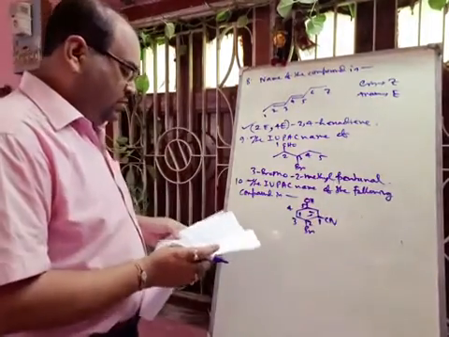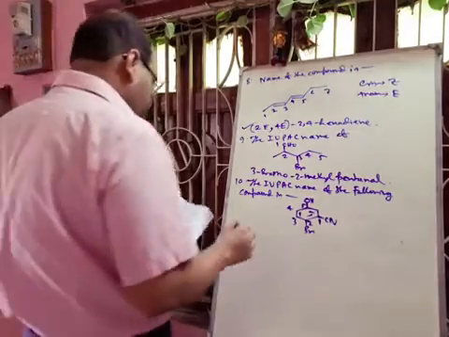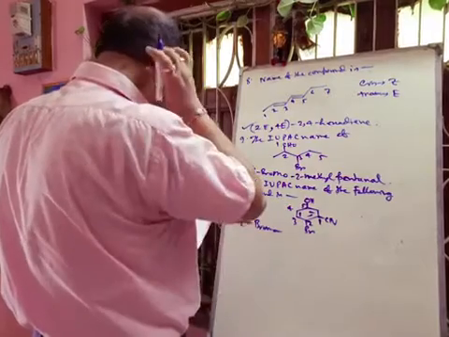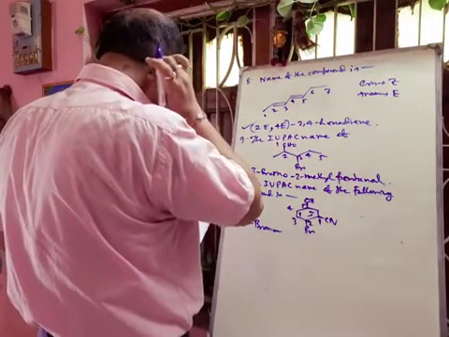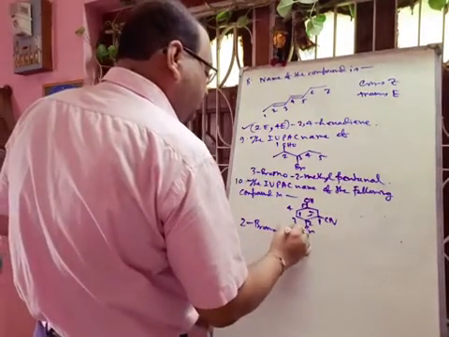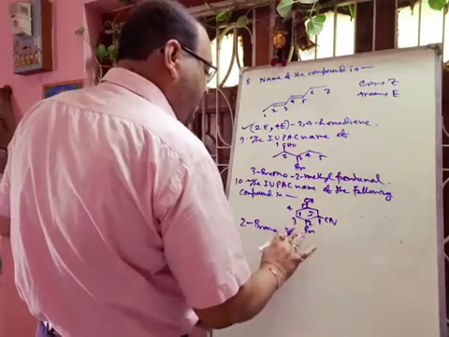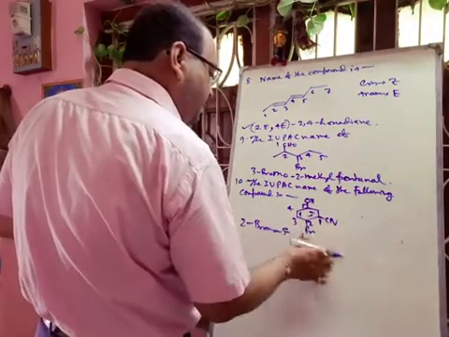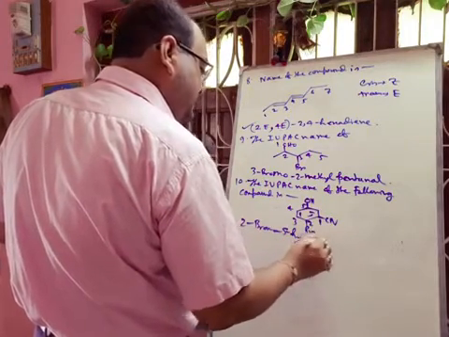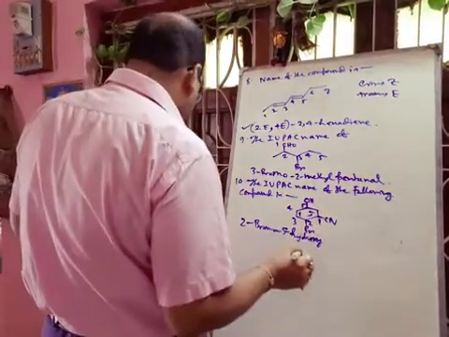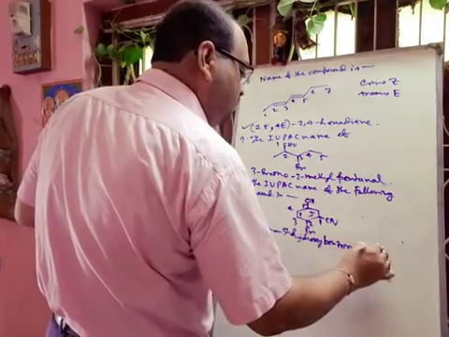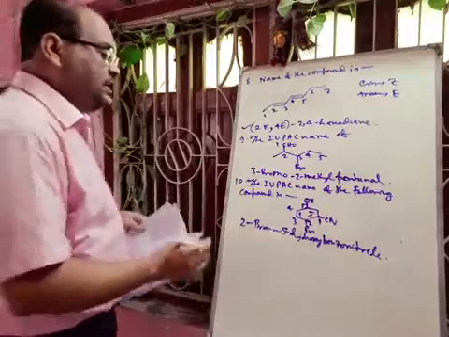So here the IUPAC name will be 2-bromo 5-hydroxy benzonitrile. Okay, this will be the correct answer.